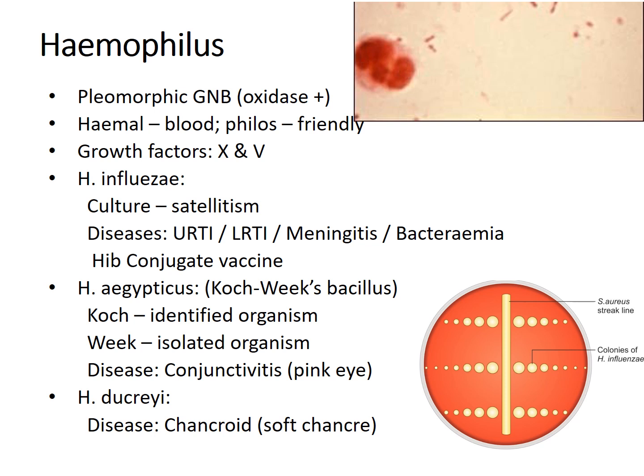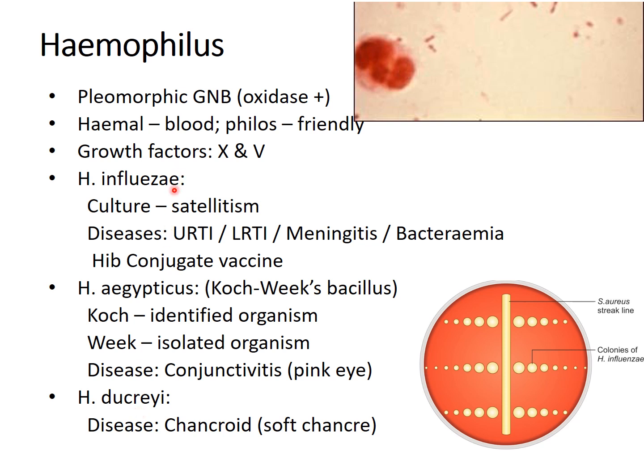Haemophilus is a gram-negative bacilli which is pleomorphic, that is, it is able to alter its morphology. On splitting the word Haemophilus, we can see haem, obviously blood, and philos, that is friendly. That means this organism is blood friendly. Now Haemophilus requires certain growth factors, like factor X and factor V, both of which are available in blood. On seeing the species of Haemophilus: Haemophilus influenzae, Haemophilus aegyptius and Haemophilus ducreyi. These three are important species of Haemophilus.